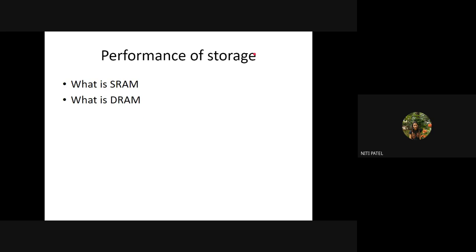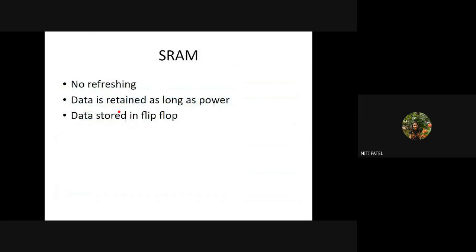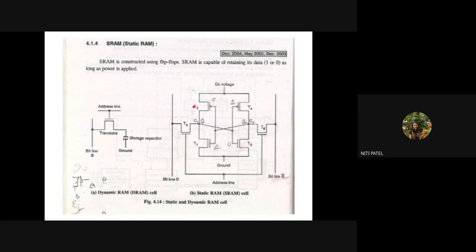Performance of storage. Now we see how your SRAM and DRAM perform. By now we know that SRAM is static RAM, DRAM is dynamic RAM. If the data in SRAM is 0, it will constantly keep on being 0 until and unless it is changed to 1. But if it is dynamic RAM, it will be changed from 0 to 1, 1 to 0 randomly. Now let us see the diagram and understand what SRAM is.